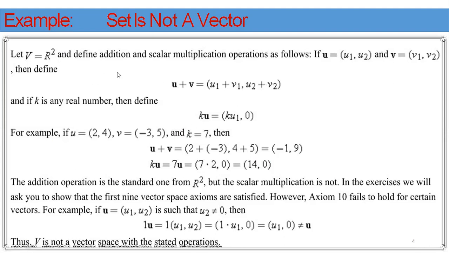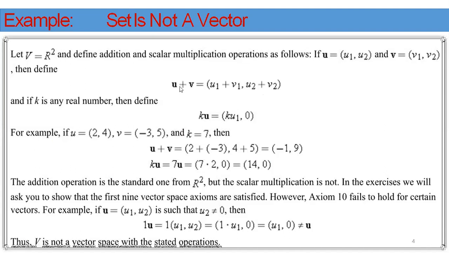We define two operations: vector addition and scalar multiplication. First, we define the vector addition: u plus v is equal to u1 plus v1, u2 plus v2. If k is any real number, then we define k into u is equal to k into u1, comma 0.